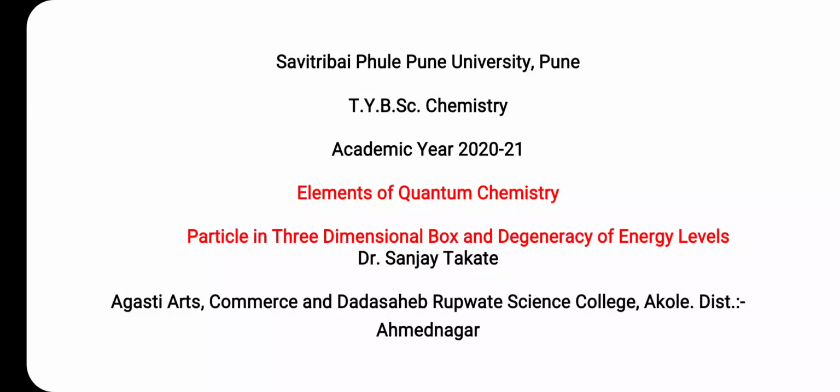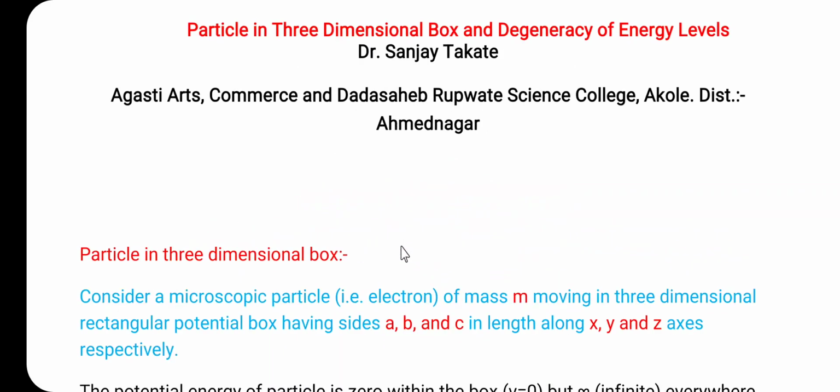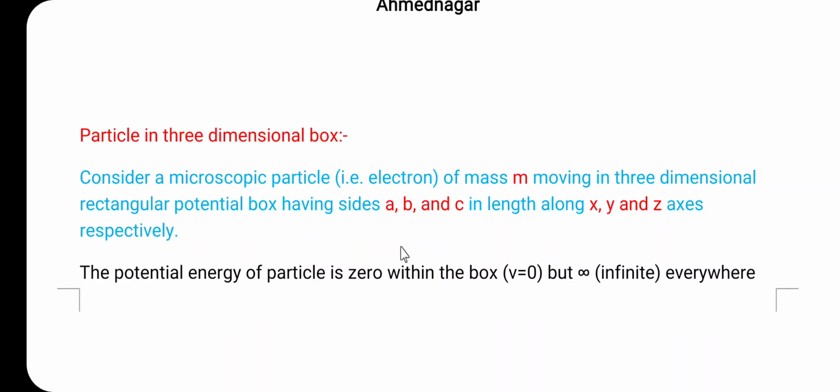Hi everybody. In this lecture, we are going to discuss particle in three-dimensional box and degeneracy of energy levels. In the last lecture, we already discussed the particle in one-dimensional box as well as the particle in a two-dimensional box. In this lecture, we are going to discuss two concepts. The first one is the particle in three-dimensional box and the second one is the degeneracy of energy level. Let us consider them one by one. First of all, let us discuss the particle in three-dimensional box.